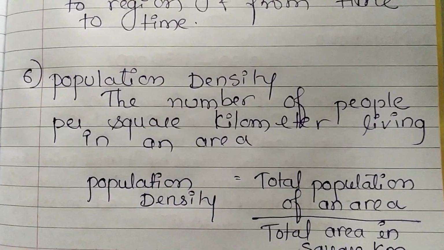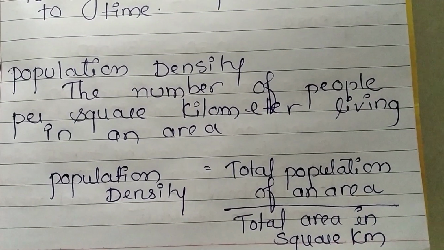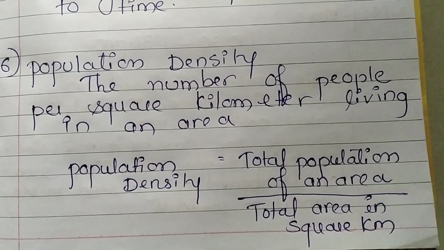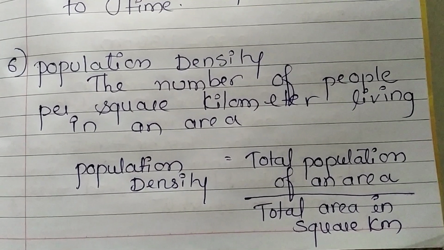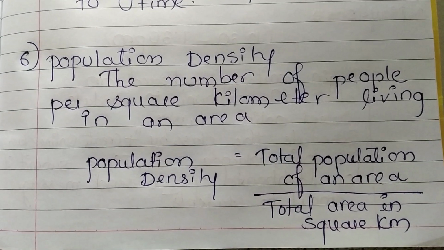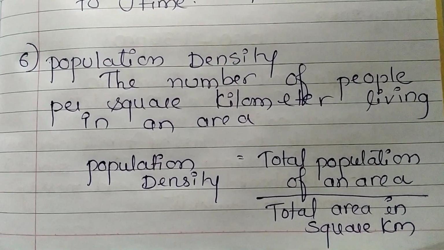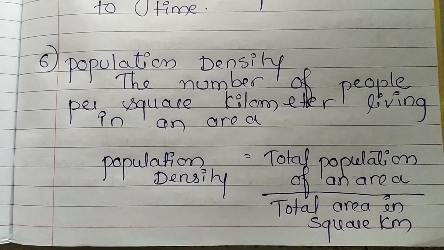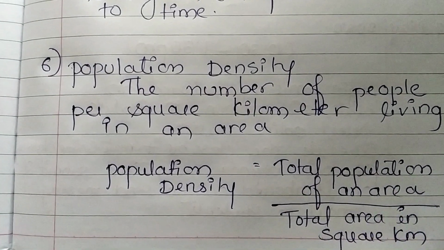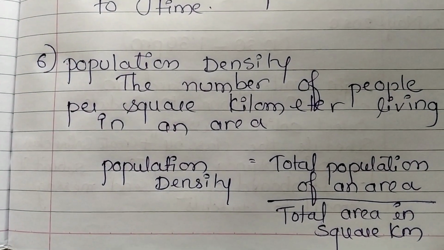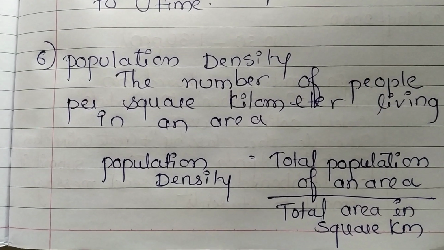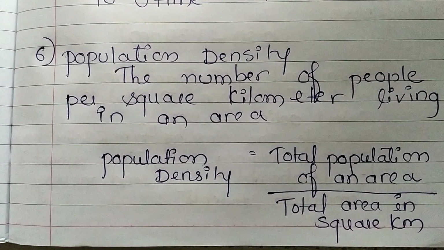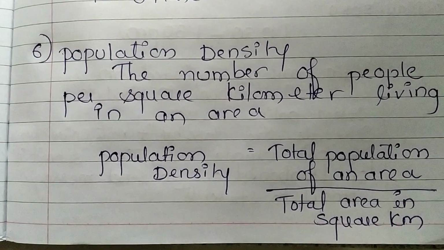Okay, now the next is population density. What is population density? The number of people per square kilometer living in an area. How many people are living per square kilometer in an area is considered the density of that area. The formula to calculate population density is total population of an area upon total area in square kilometers.